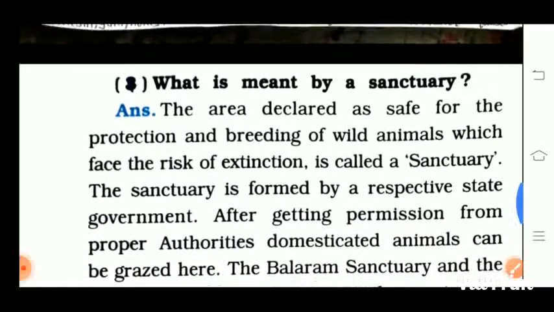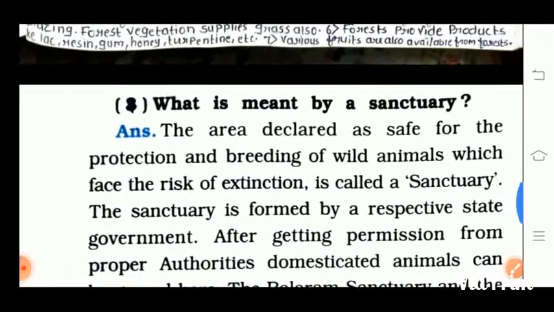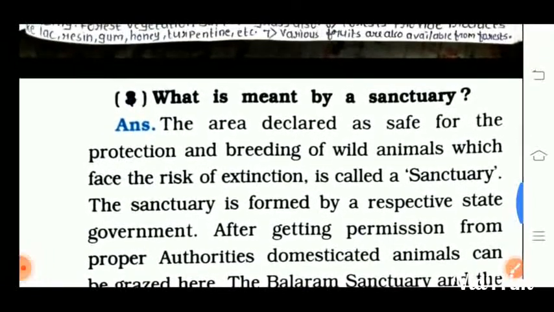Now here the first one is wildlife. What is meant by sanctuary?